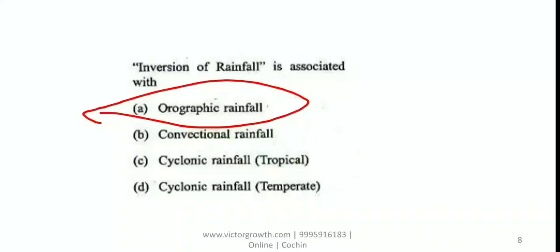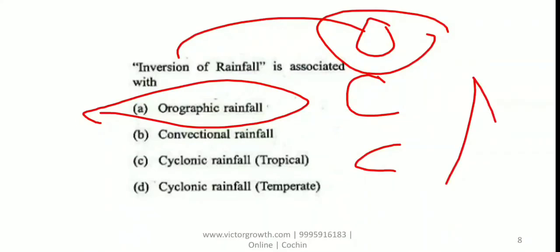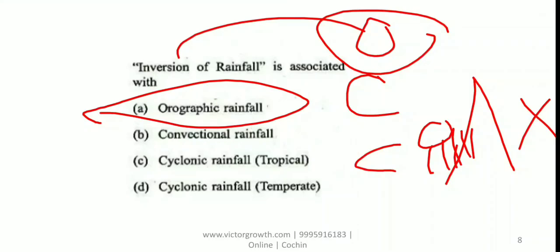Rainfall increases up to a certain height, after that it will decrease. So that is the answer. We know three types of rainfall: orographic rainfall, convectional rainfall, and cyclonic rainfall. In orographic rainfall you get inversion of rainfall. What is orographic? If there is a mountain, the rainfall will happen on this side because of the clouds. Here there will not be any rainfall. This area is known as the leeward side, and this is known as the windward side. So inversion of rainfall happens in orographic rainfall.